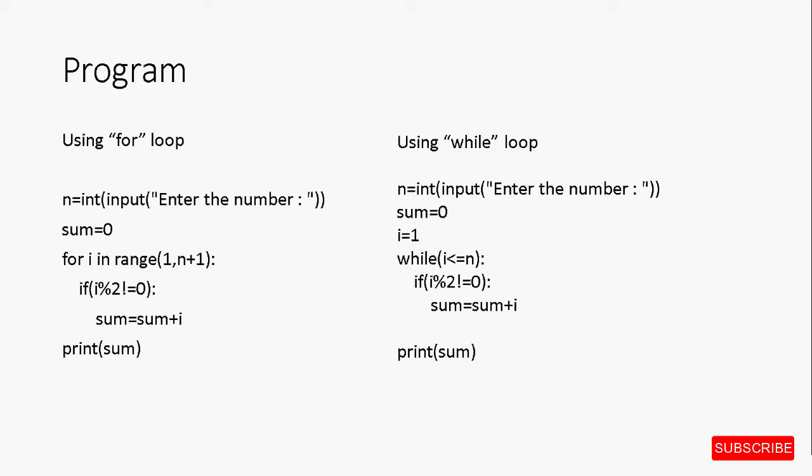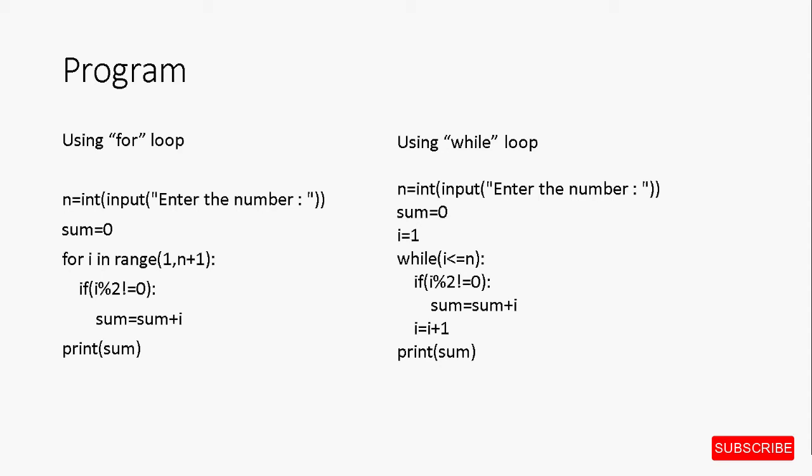We also need to update the loop variable inside the loop, and because we want to generate consecutive numbers, we will increment the loop variable by 1 inside the loop, and therefore the statement i is equal to i plus 1. This statement we are keeping outside the if. This is because we want to update the value of the loop variable i to generate the next number, and this is not something that should be done only in the case when the number is odd. Therefore, we have kept this update statement outside the if but inside the while loop. This was the program using the while loop.